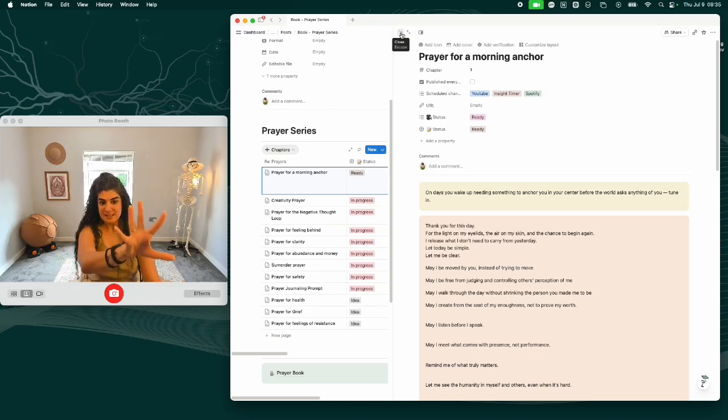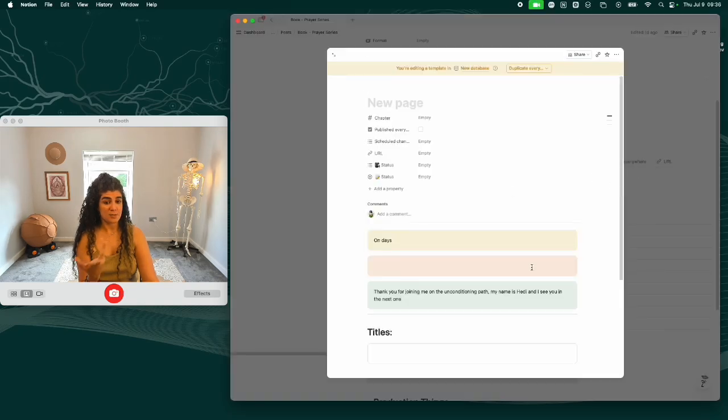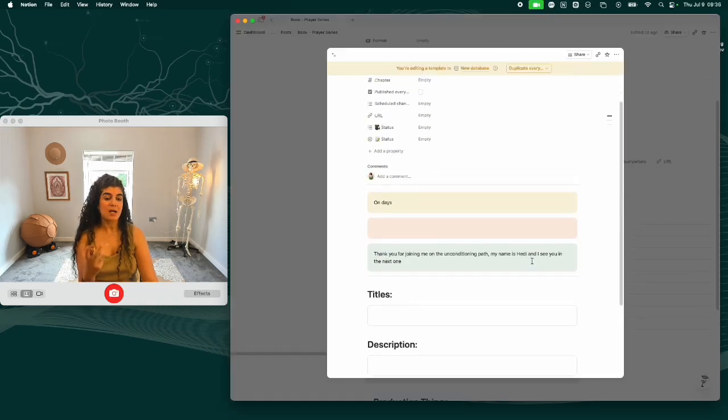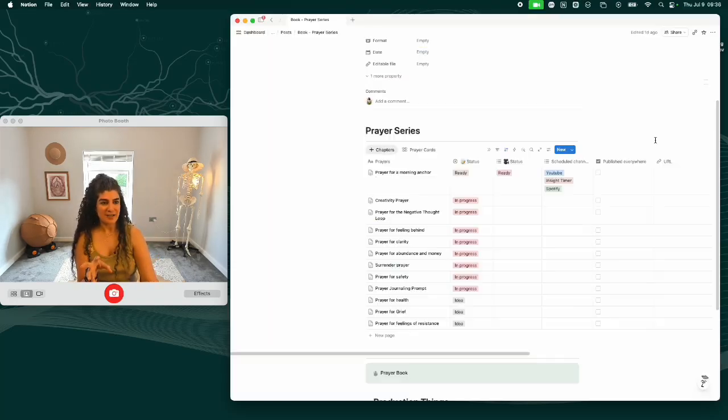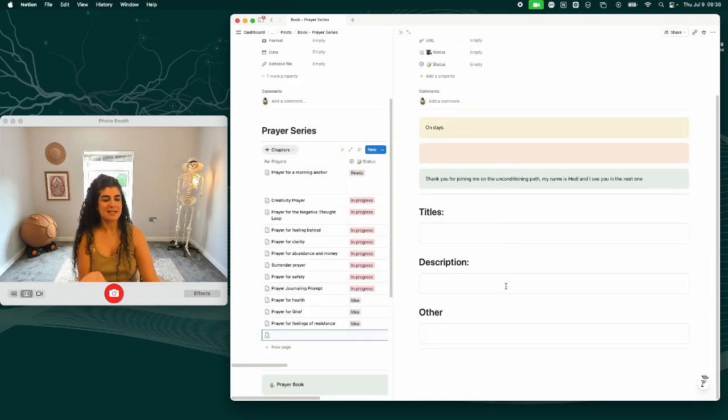So the cool thing is, I want this to be repeated across the board for all the other prayers. So what I did here, I created a template. This is a template that I created, which is basically what you've seen, but it's the bones of that work. And then I created it here. You basically go here, add a new template, and then you choose that template as your default. And then when I add a new page, it automatically creates that framework for me, so I don't have to think about it.